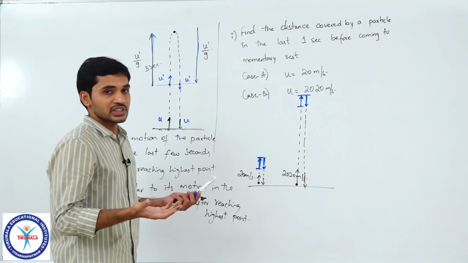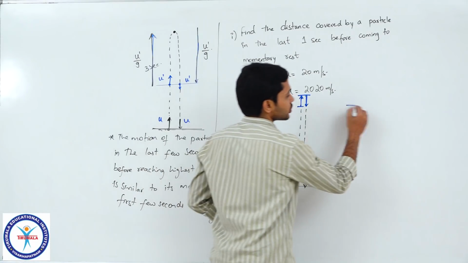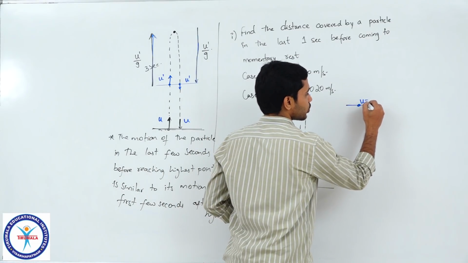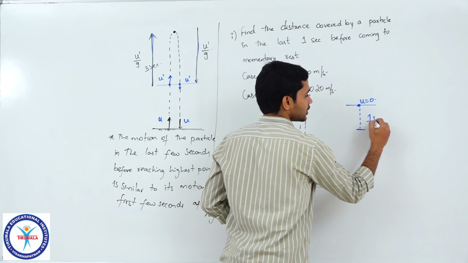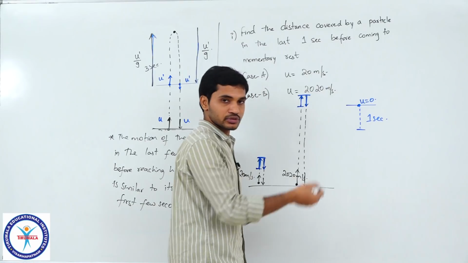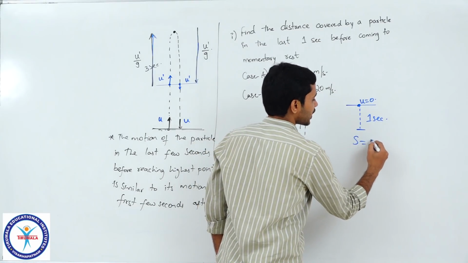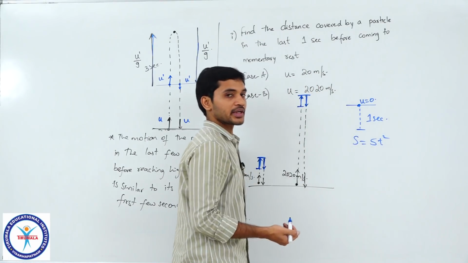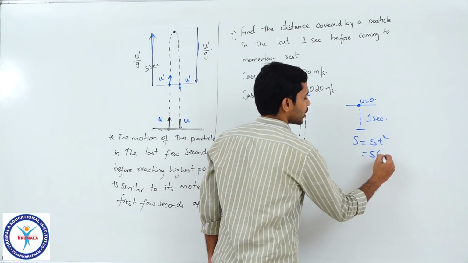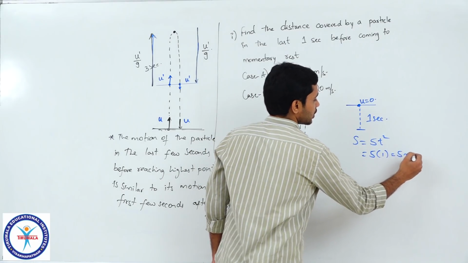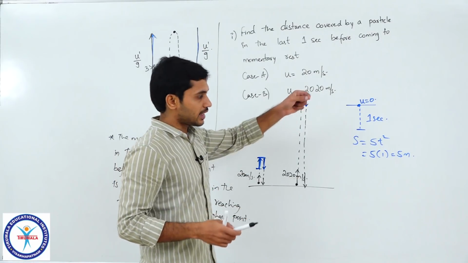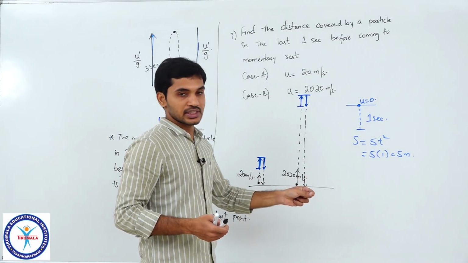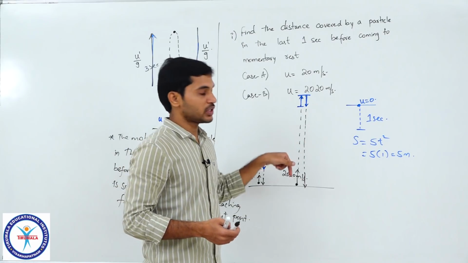You know easily that for a particle which is released from rest, u is equal to 0, if it falls freely for 1 second, how much distance will it travel? We know that s is equal to 5t square, which means 5 into 1, which is 5 meters. Every particle, if it is released from rest, in the first 1 second will travel 5 meters.